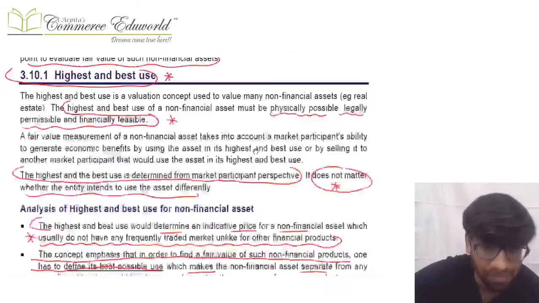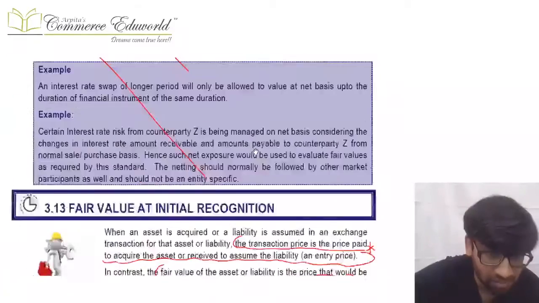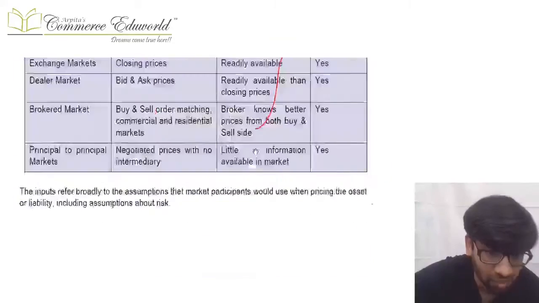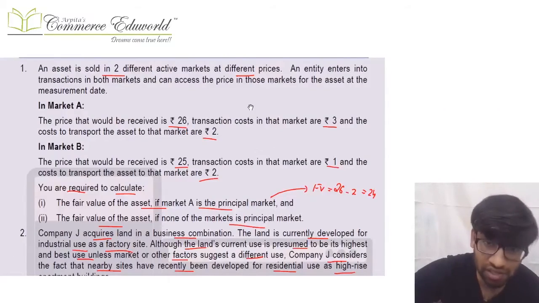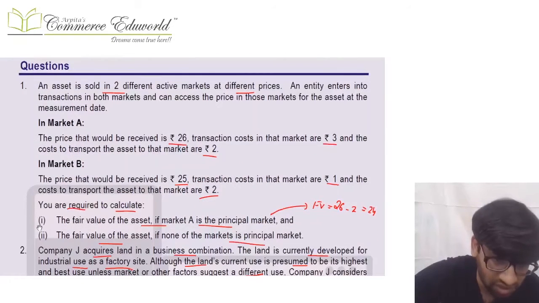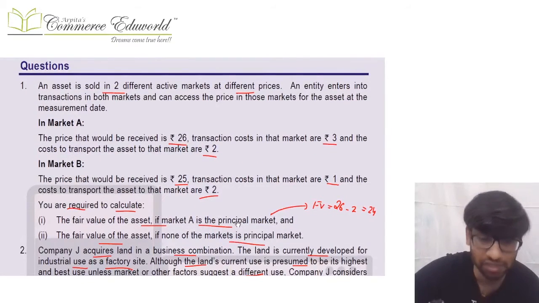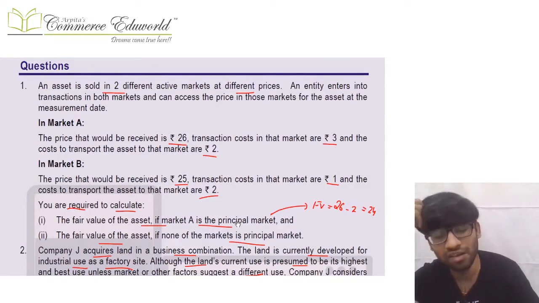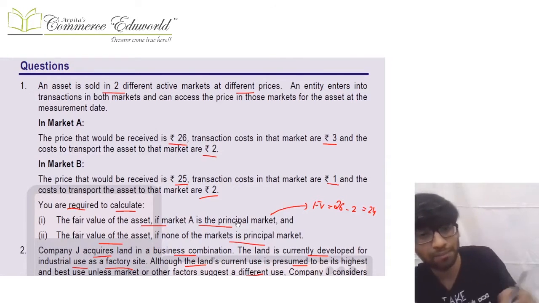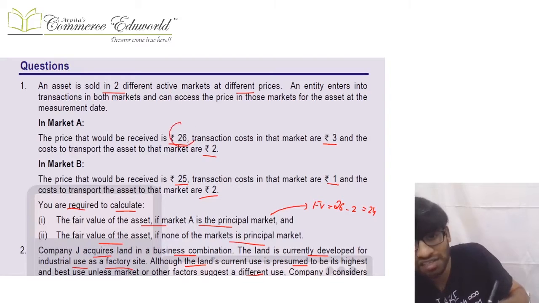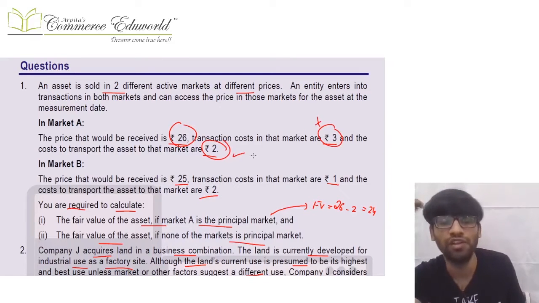Okay, then you can come to your test your knowledge, and there that becomes very clear. In question number 1, they give you two markets and all the data, and you need to calculate fair value. In the first question, they ask to calculate the fair value if A is the principal market. Now if there is a principal market, then we don't need to find the most advantageous market. If A is the principal market, we directly get the fair value from market A, and in market A the price is 26, transaction cost is 3, and the transport cost is 2. Transaction costs are not considered, but the transport cost is considered. So 26 minus 2, 24 is the fair value.